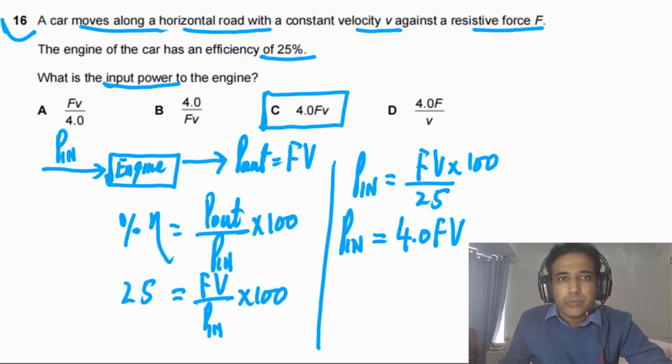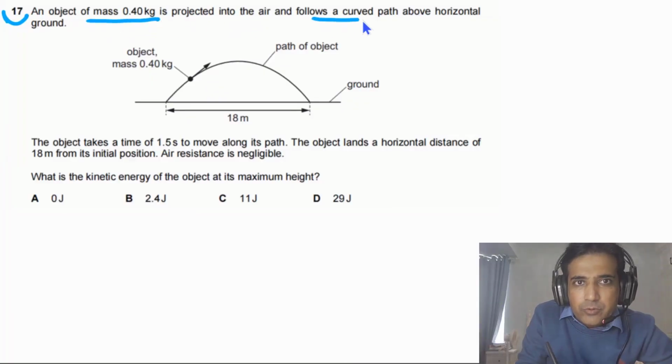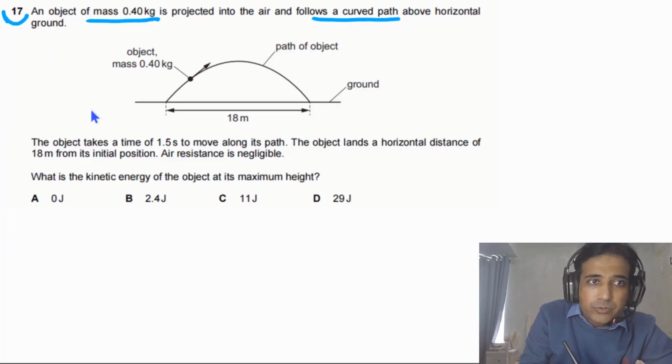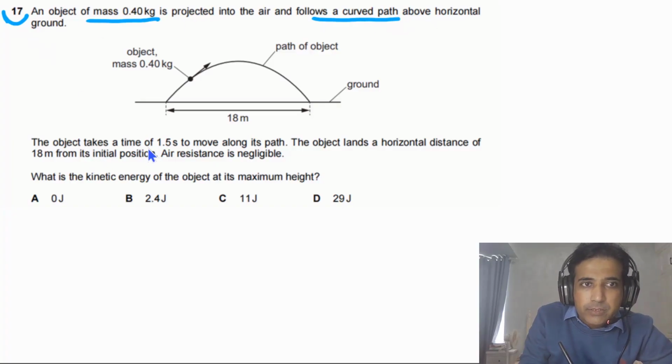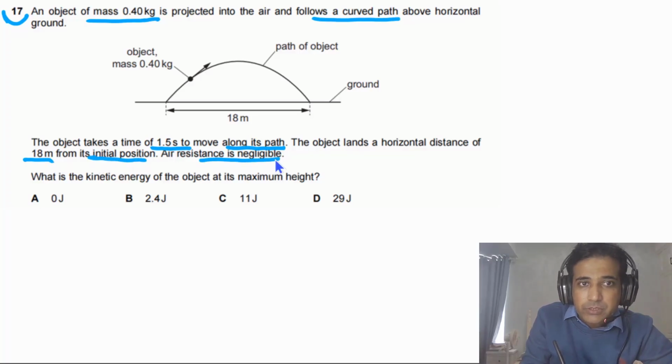Pretty straightforward question. Question 17 says an object of mass 0.40 kg is projected into the air and follows a curved path above horizontal ground. The object takes a time of 1.5 seconds to move along its path. The object lands a horizontal distance of 18 meters from its initial position. Air resistance is negligible. What is the kinetic energy of the object at its maximum height?